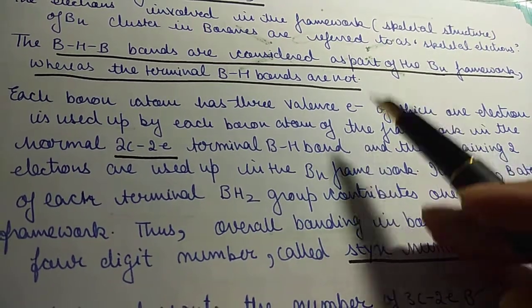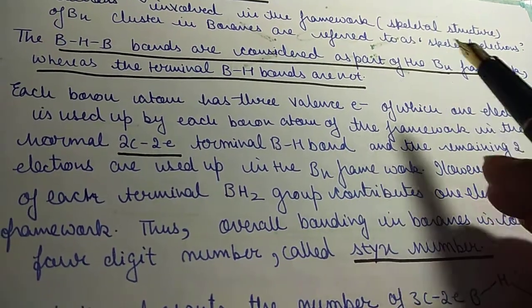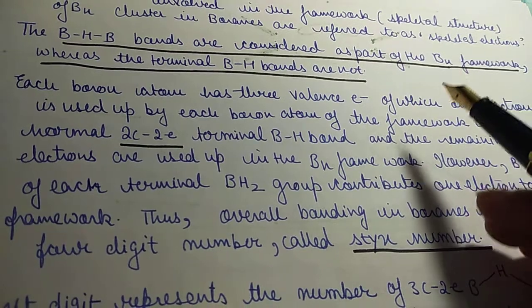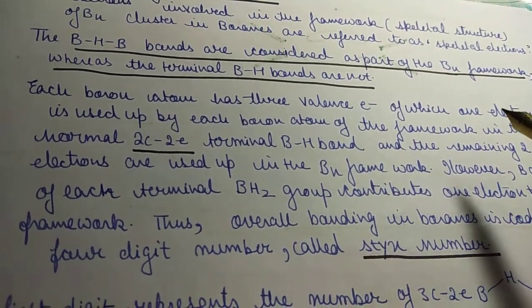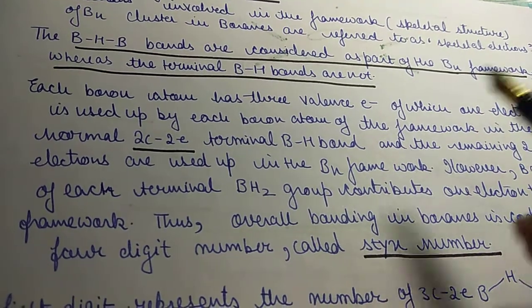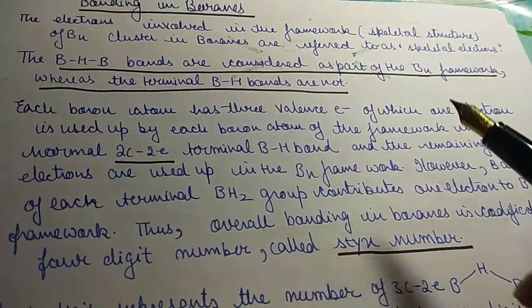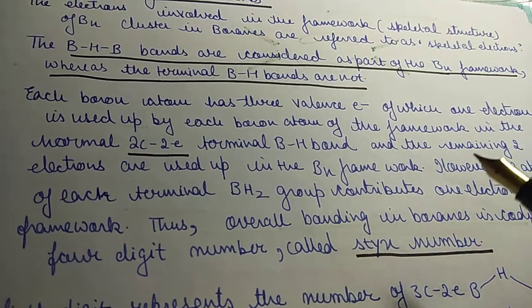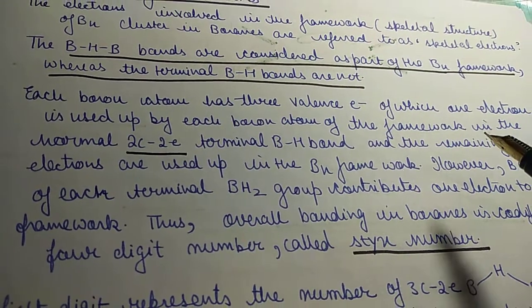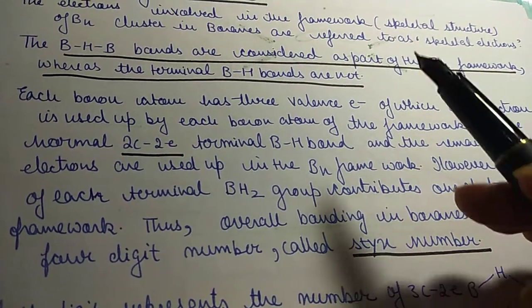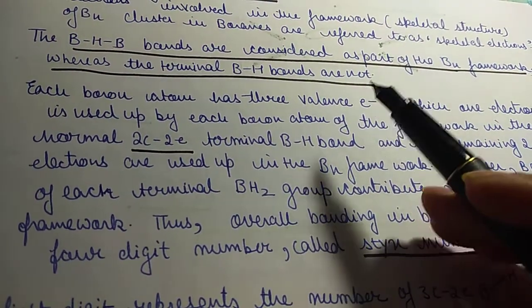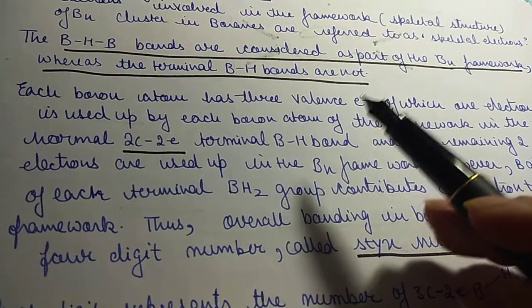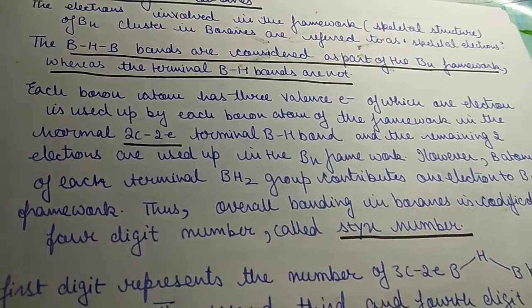The terminal BH bonds, I have told you in the last lecture about terminal hydrogens and bridged hydrogen and bridged borons, and we have done classification of bonds on the basis of this also. So all the BHB bonds are involved in the BN framework, but the terminal BH bonds are not involved in the framework.